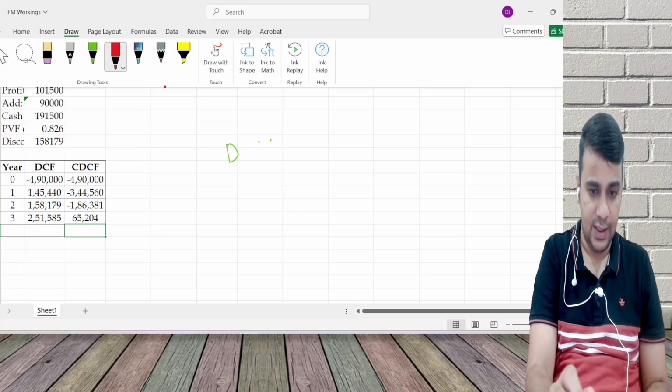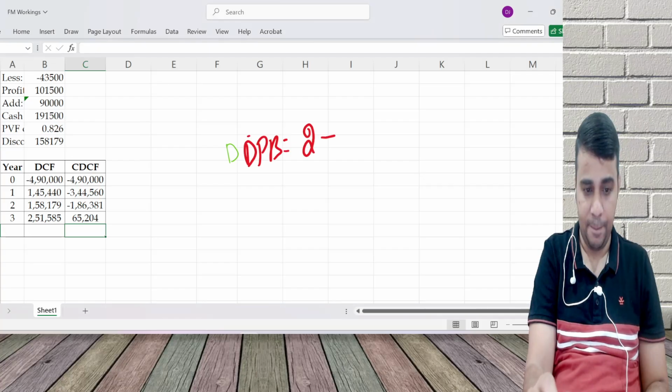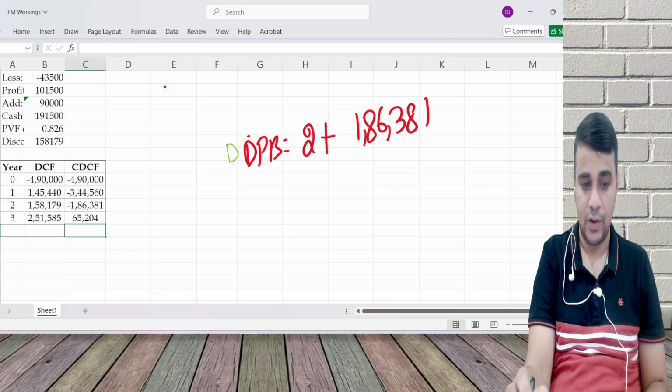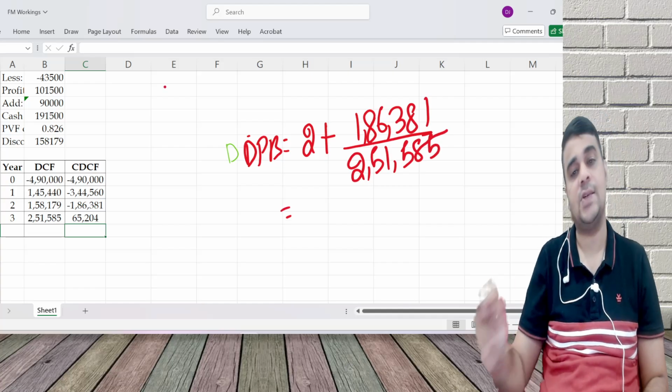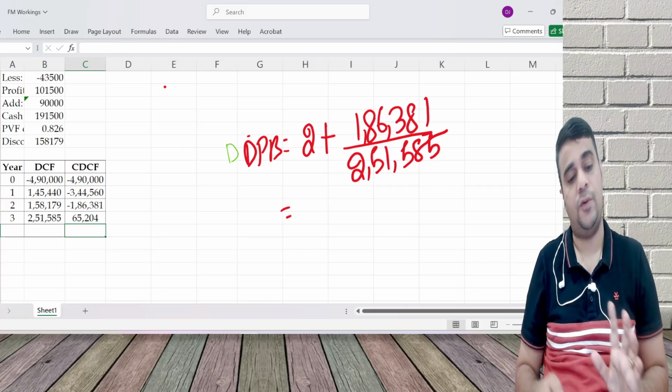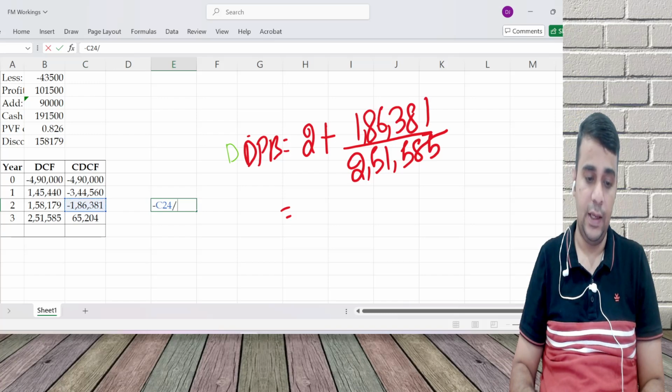Discounted payback is equal to the second year plus I have to recover another 186 on 251, which is 0.74.